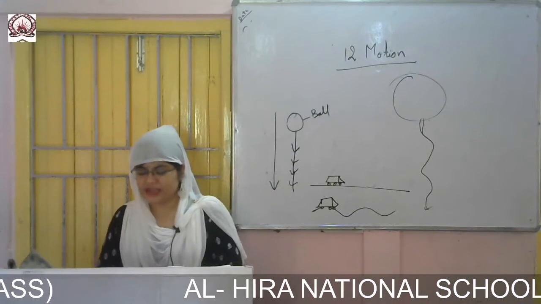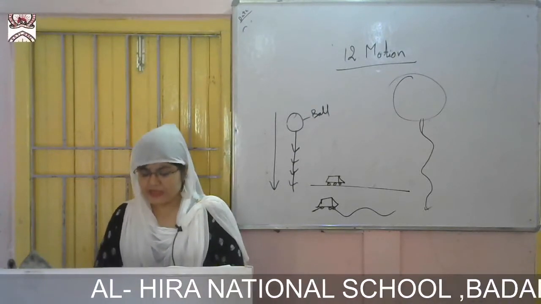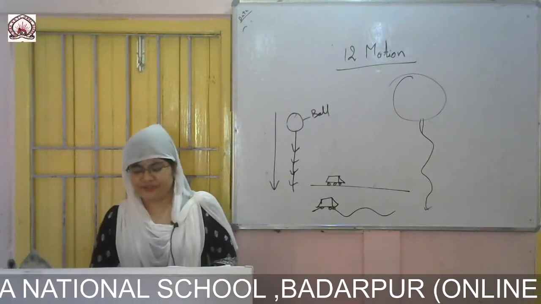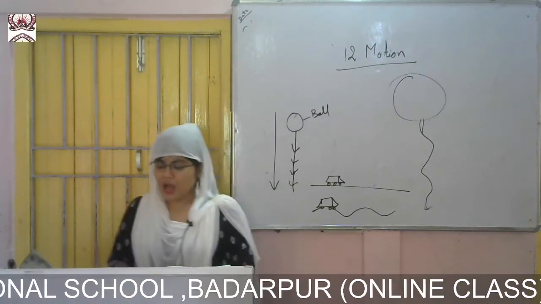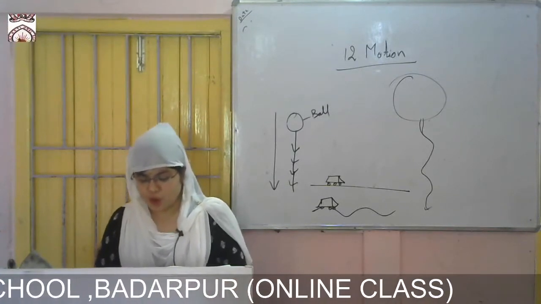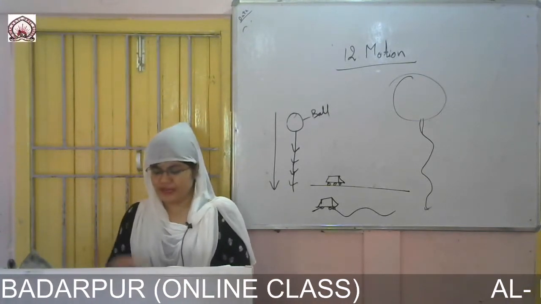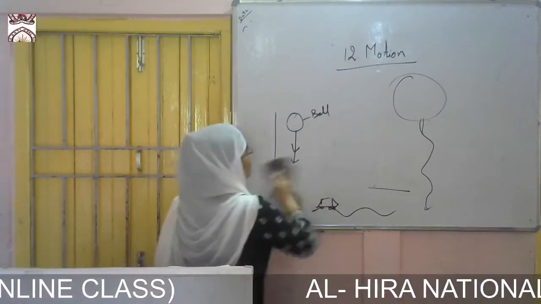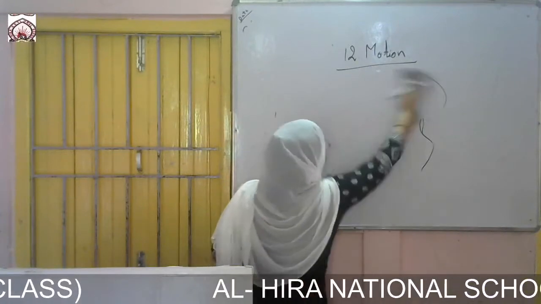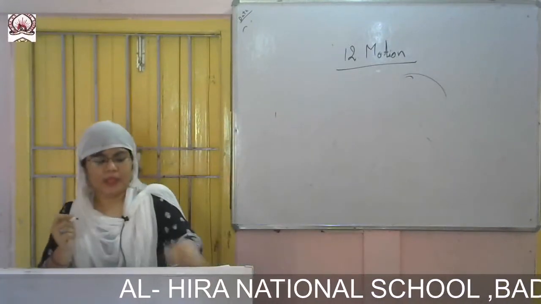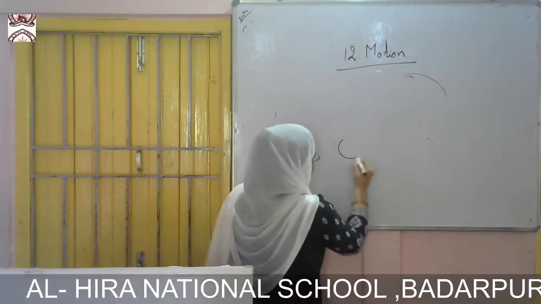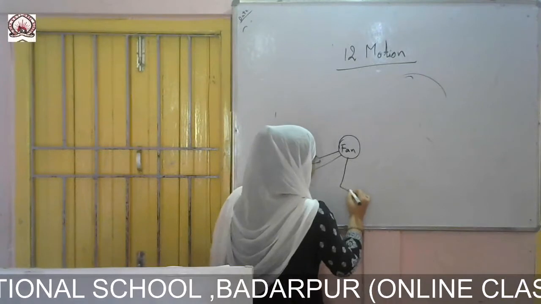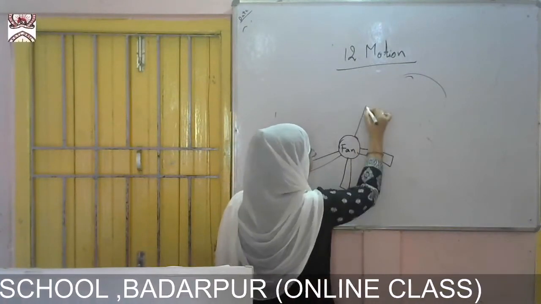Here the body stays in the same place, but it moves around an axis passing through itself. In other words, though the position of the entire body does not change, the positions of different points on the body keep changing with time. For example, the seats of a merry-go-round, or a fan. The fan has blades, as you can see.